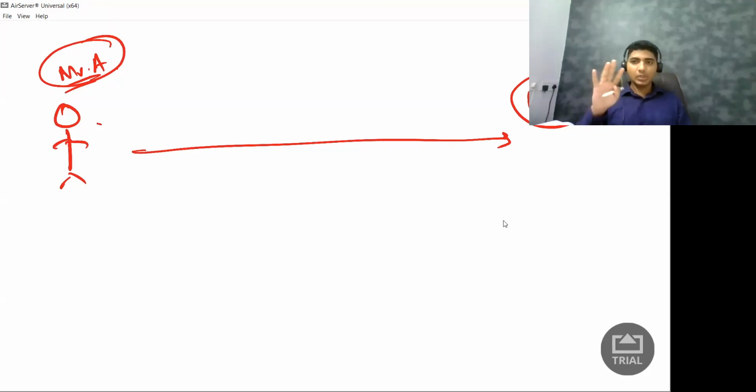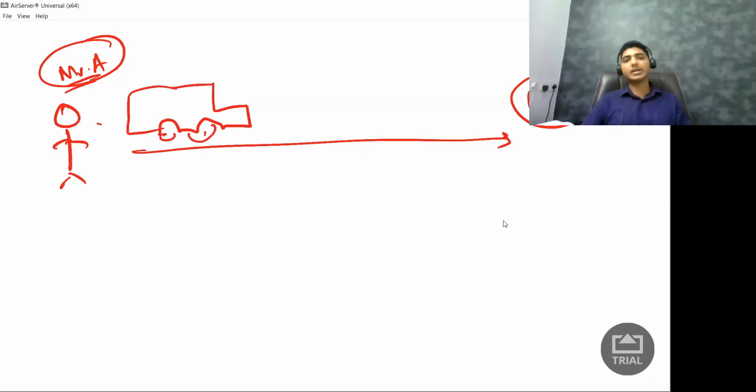Now what has happened? I have loaded the goods in one particular truck. This is how a truck looks like, or at least it's supposed to look like. Let us say I'm selling some television, and this is delivered to Mr. B's house. So normally, who is supposed to pay this truck driver? I am supposed to pay. Why? Because transportation was my responsibility as per the agreement.